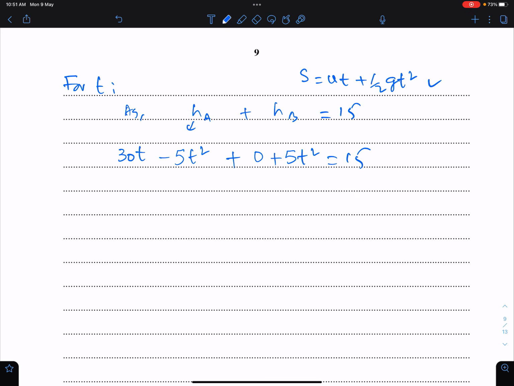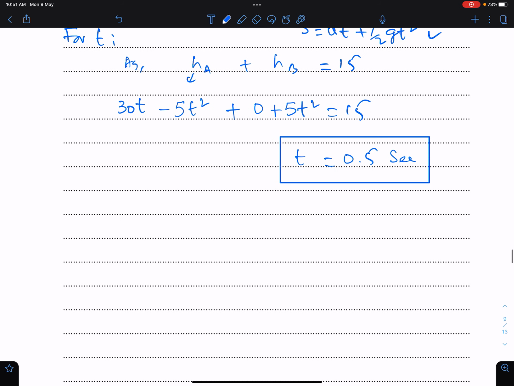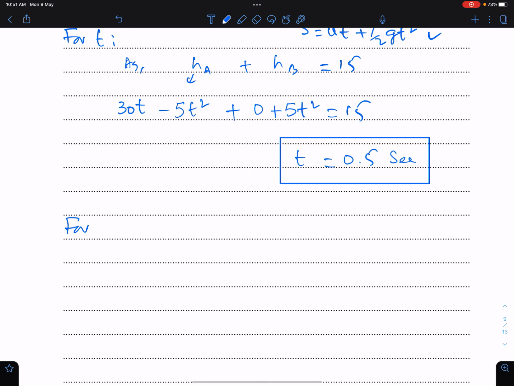When we solve this equation, we will get the time of collision. It's 0.5 seconds. Now we need the height of A. For HA, I will use this equation.